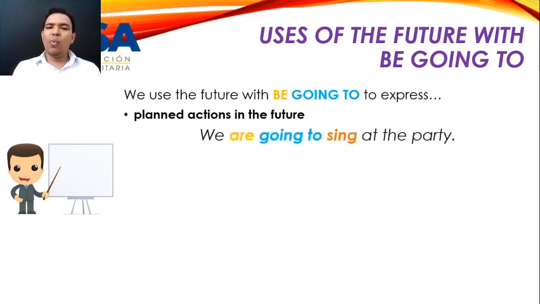For example, we are going to sing at the party. I'm going to do it, but it's not a spontaneous decision because we are not in the party. We are here right now, and I imagine that I want to do that there. Okay.